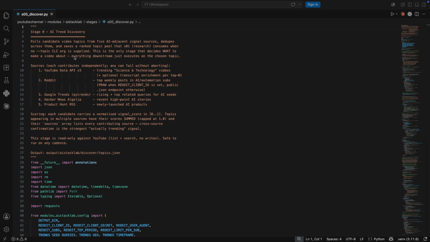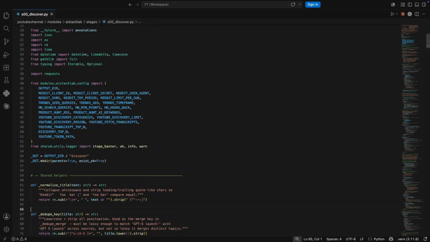Stage 0, discover. The docstring at the top tells you exactly what this stage is responsible for. It pulls candidate topics from 5 independent sources: YouTube, Reddit, Google Trends, Hacker News, and Product Hunt, then converts all of those raw popularity signals into a single ranked topic pool. The key idea is cross-source confirmation. A topic trending on one platform might just be noise. But if the same topic appears across multiple independent ecosystems, that's a much stronger signal that people actually care about it.